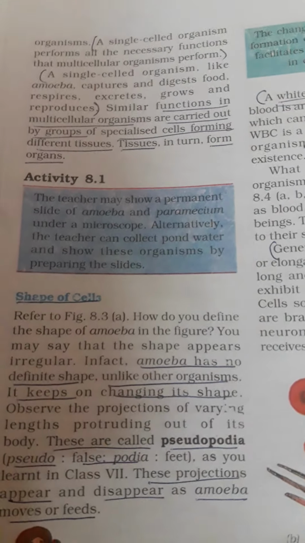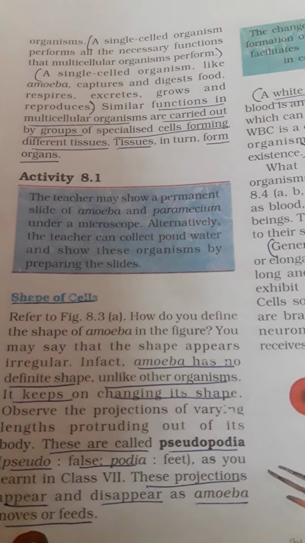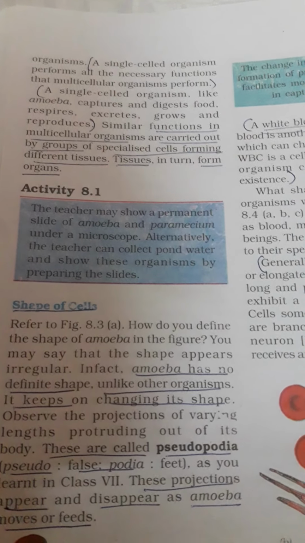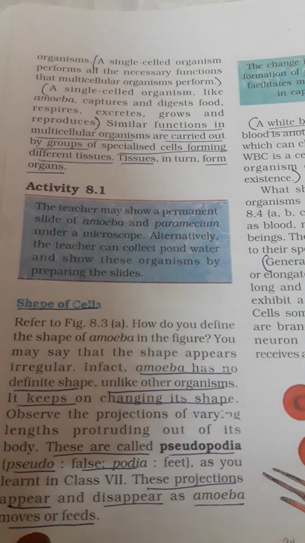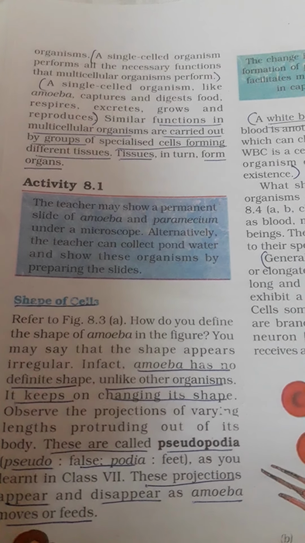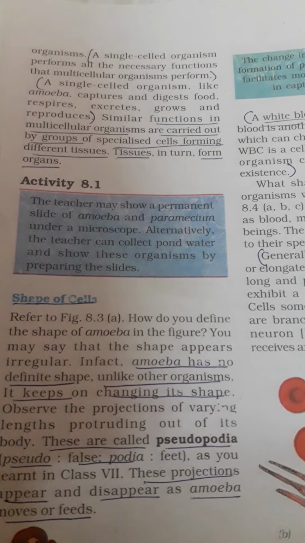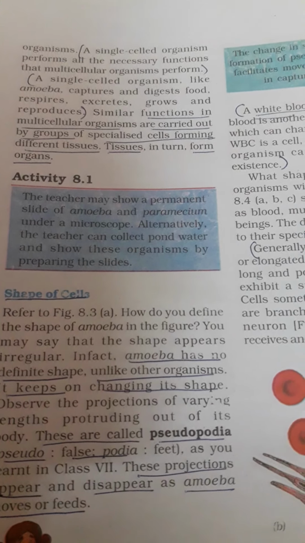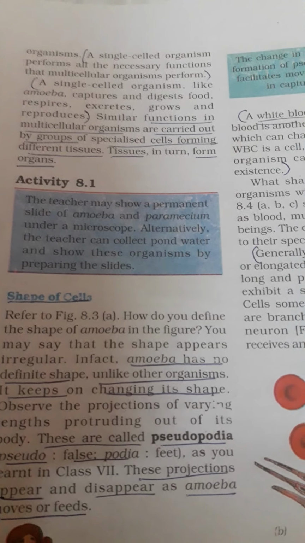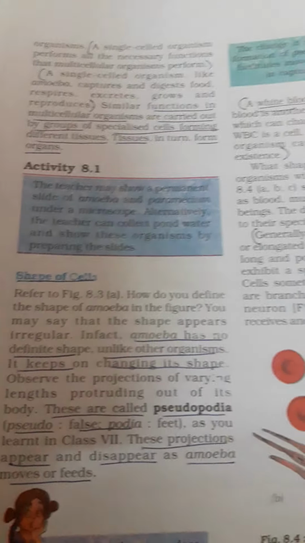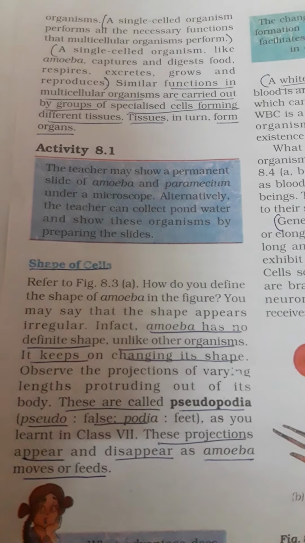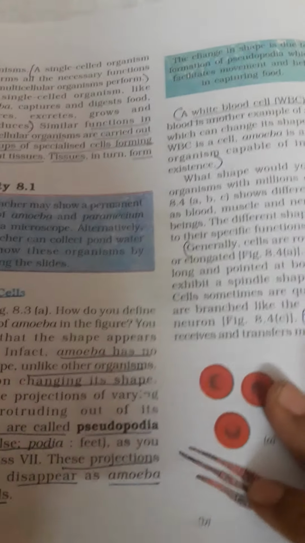Now we come to shape of cells. Amoeba is a unicellular organism. Its cell has no definite shape. It keeps on changing its shape. And there are certain projections, protruding parts of the body, which appear and disappear in amoeba. They are called pseudopodia or the false feet. These projections appear and disappear as amoeba moves or feeds. So amoeba is a single cell organism. The cell has no particular shape.